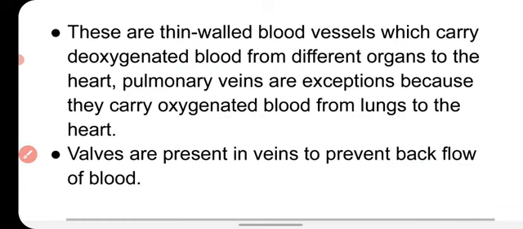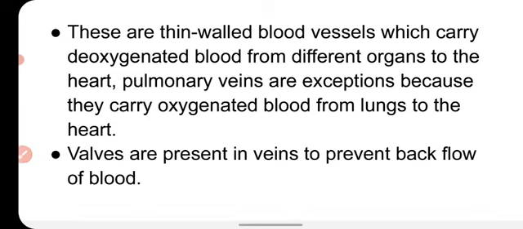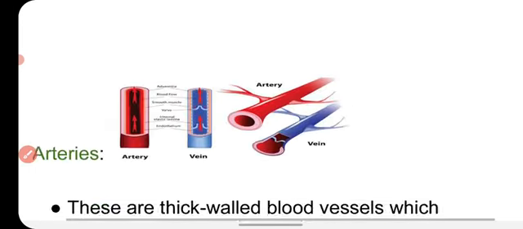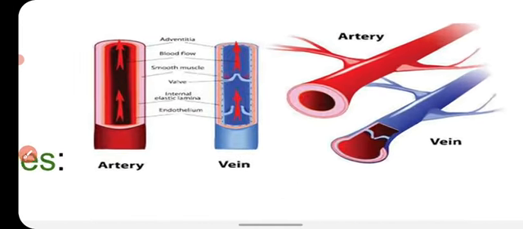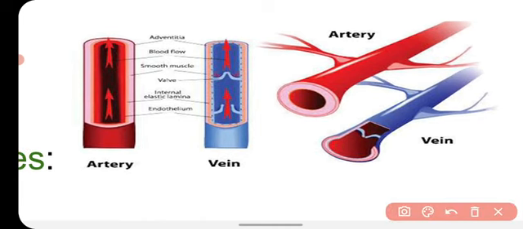There is a characteristic feature of vein that it has valves, and that prevents backflow of the blood. Okay, the veins have valves. Arteries do not have valves because the flow of the blood in the artery is maintained by the pressure, so the blood does not backflow. There is no chance of backflow of the blood in the artery.